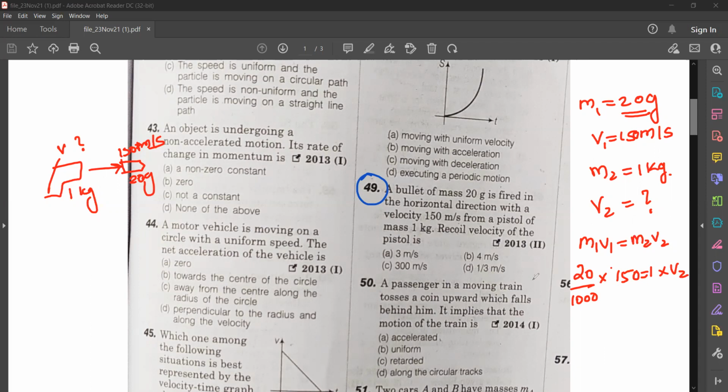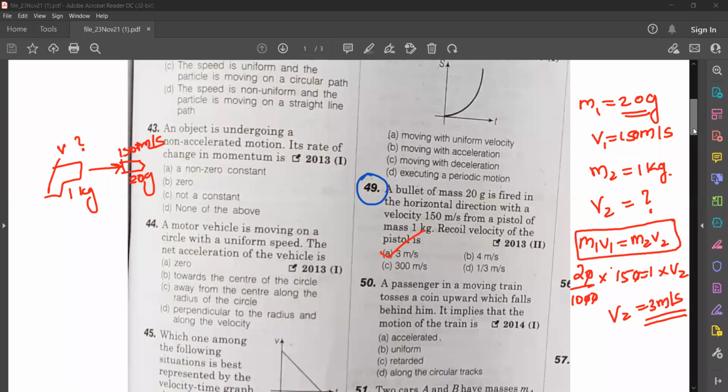Check what you get. So this will become 30/10, isn't it? So velocity is equal to 3 meter per second. So question number 49 answer is 3 meter per second. This is in accordance with law of conservation of momentum. Let's go to the next question.